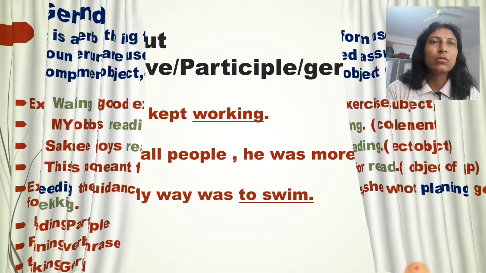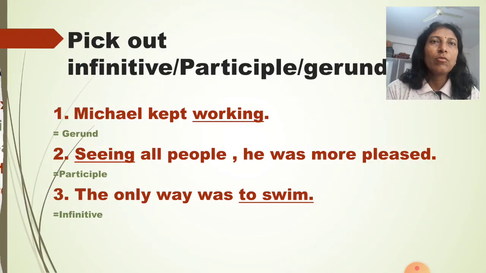Now pick out from the examples infinitive, participle or gerund. Michael kept working. Here working is gerund. What did he keep? Working. So it is gerund. Seeing all people he was more pleased. Seeing is the participle. And the only way was to swim. To plus verb 1, so it is infinitive.